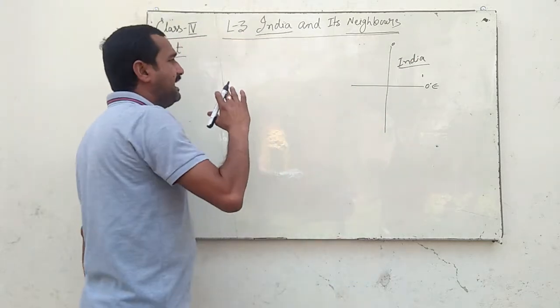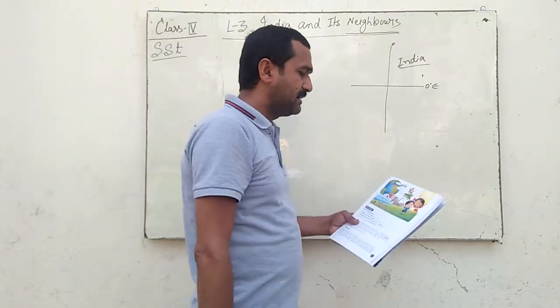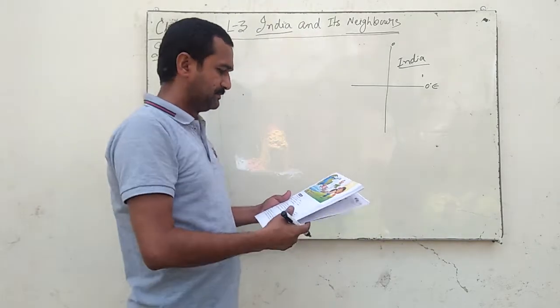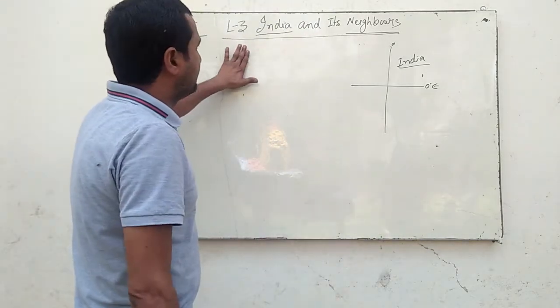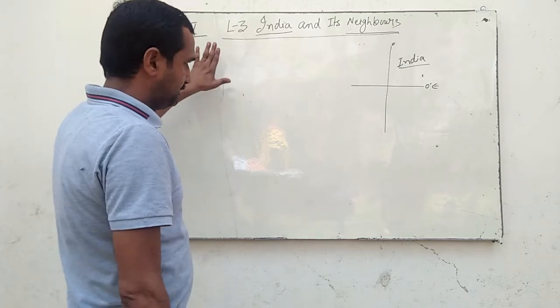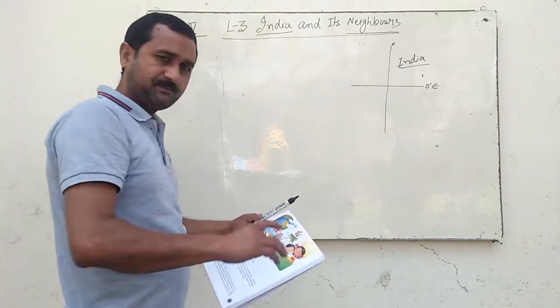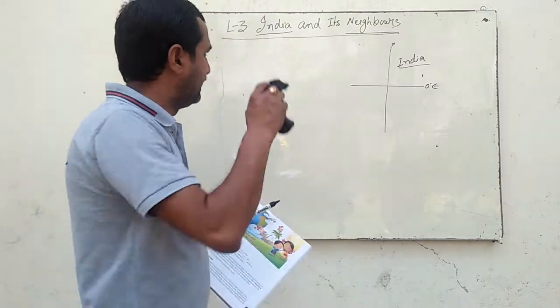That means India lies in the northeastern quarter of the globe. India is a very beautiful country and one of the ancient civilizations flourished in India.